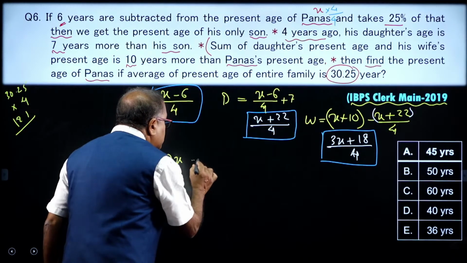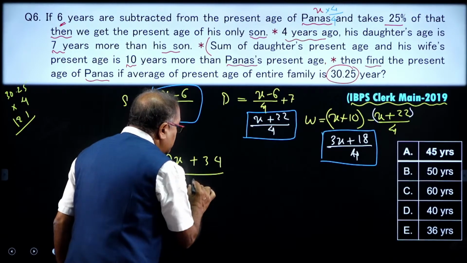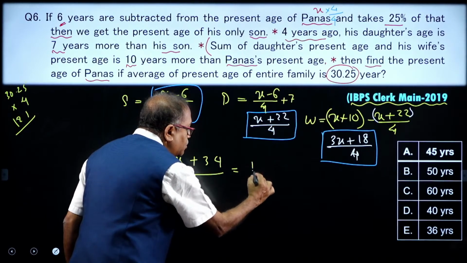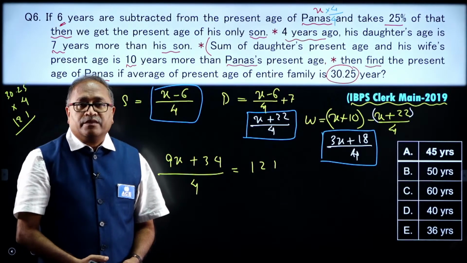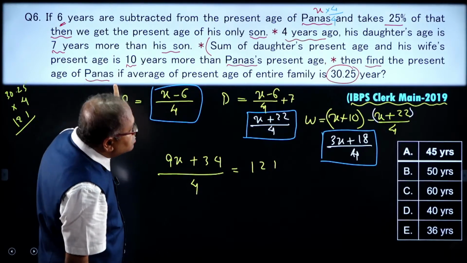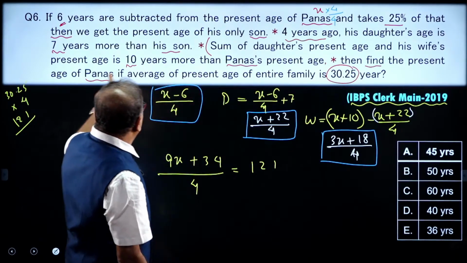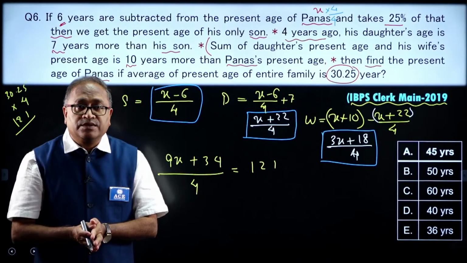So, (9x plus 34) divided by 4, in all the cases the denominator is 4, which is equal to the total age 121. And you are asked to find the present age of Panas, that means find the value of x.